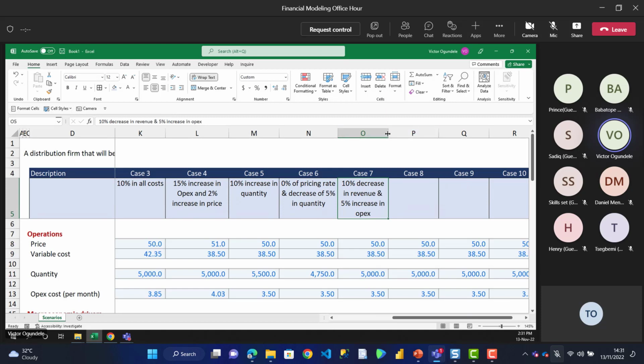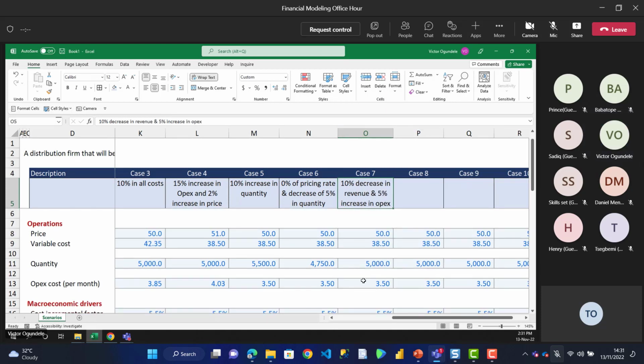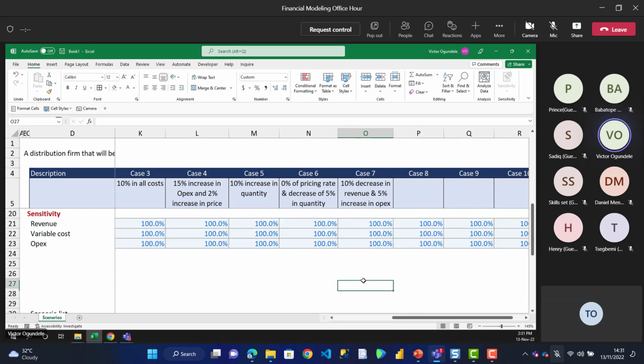That we also understand how the sensitivity that we've created works. That means I'll need to come down here. I'm saying my revenue will be decreased by 10%, so this will become 90%. I'm saying my OPEX will increase by 5%, so this will be 105. So we want to see what will be the impact on the business profit.